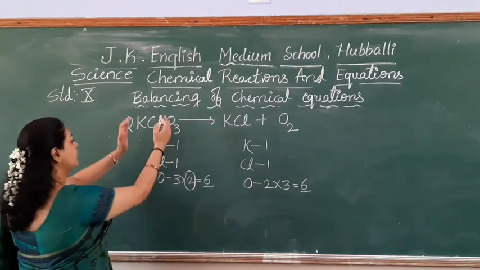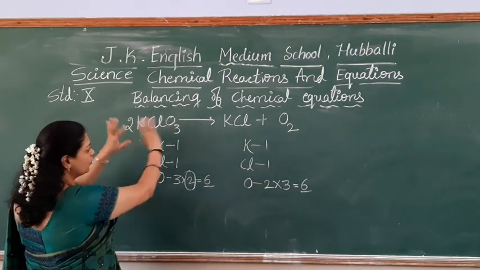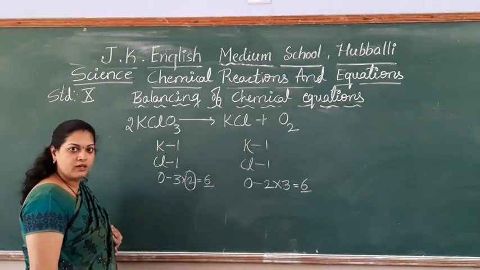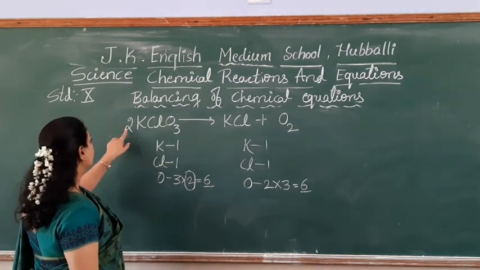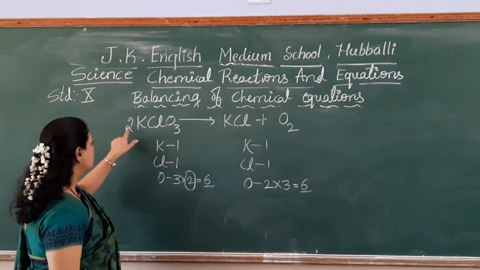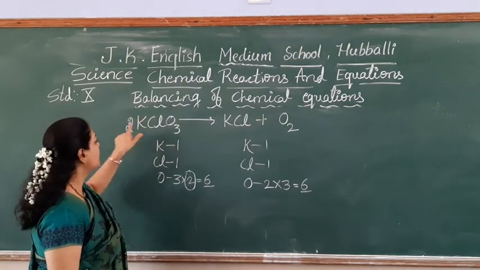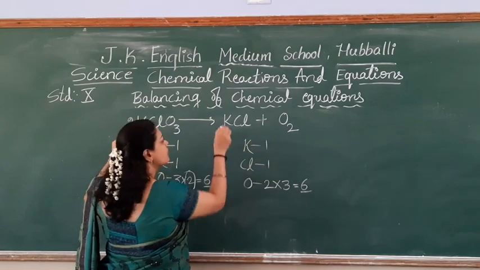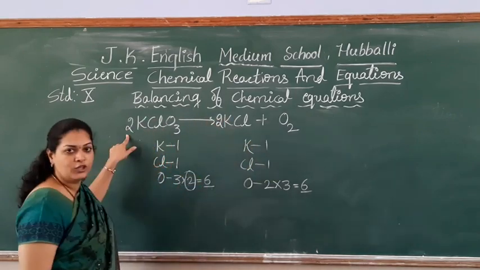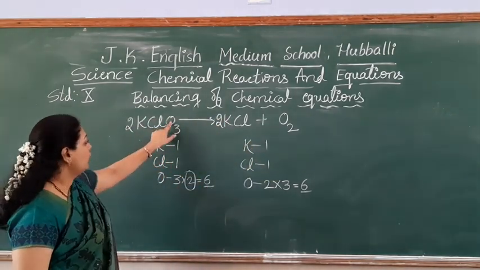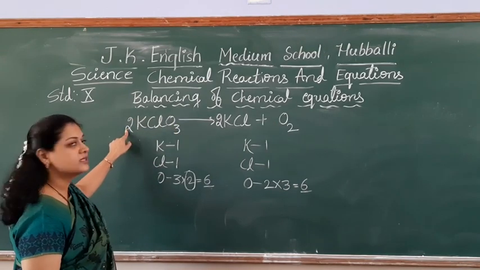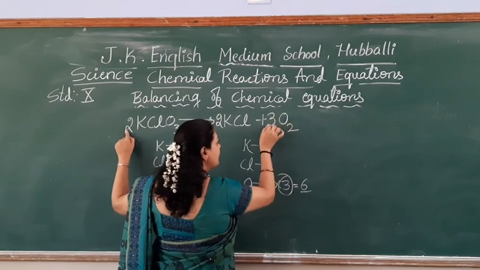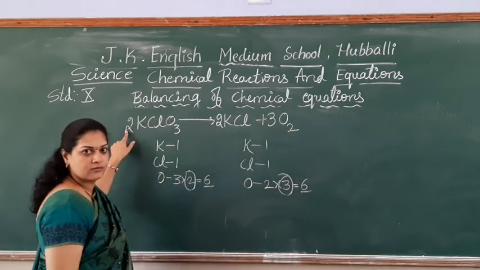Correct? So you can't divide. KNO3 is one compound. You can't divide. So you have to multiply the whole compound with the 2. Right? Okay. If I write this, potassium has become 2 atoms, chlorine has become 2 atoms. Here it is 1, 1. What can I do now? This also multiply with the 2. What about oxygen? 3 2s are 6. Here it is 2. So this 3, write it here, 3 2s are 6.